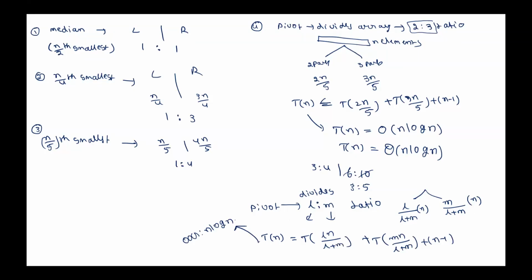So that means if the array is always divided in some constant ratio, still its order of growth is the same as best case. That means there are different cases in which it works very well. Best case is the same as average case, and still there are different cases where its running time is the same as n log n. That is best case running time. Is that okay? Now, the last case we discuss, and then move on to another topic.